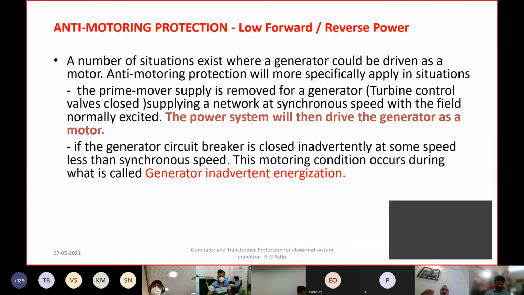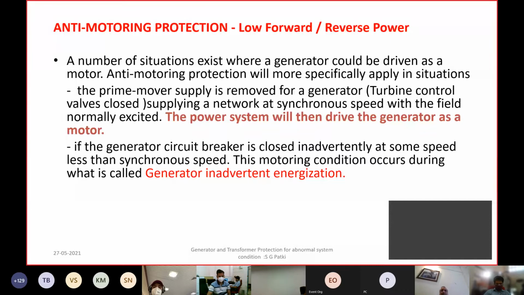Now what will happen to the generator? Generator which is connected to the grid, excitation is on, the steam input is reduced or cut off because of the control valve. Generator will go either in the low forward power mode or reverse power mode. This is one of the system conditions where either we trip the generator on low forward power, depending on the type of generator, or we wait for reversal of the power to occur, because the generator will then work as a synchronous motor.